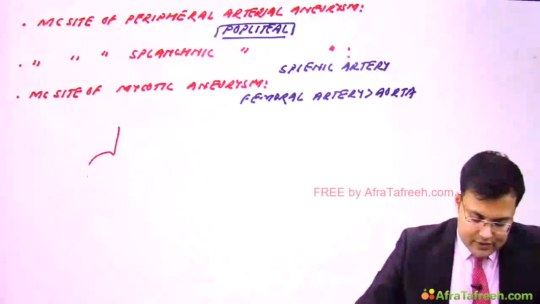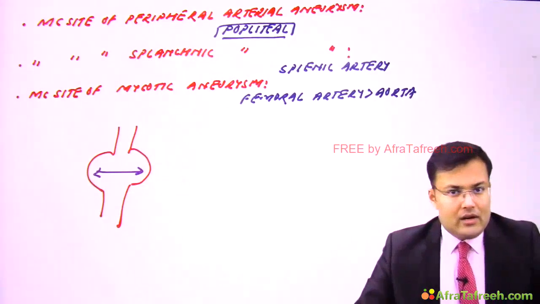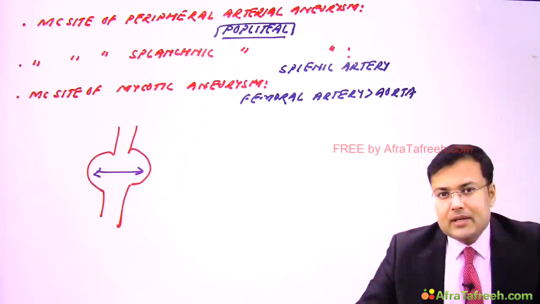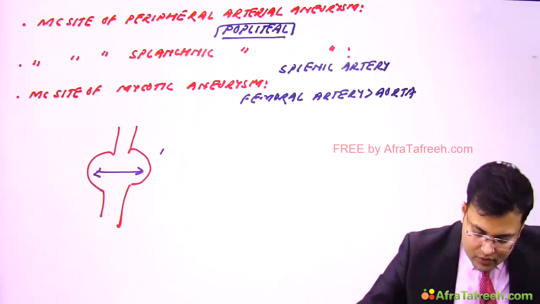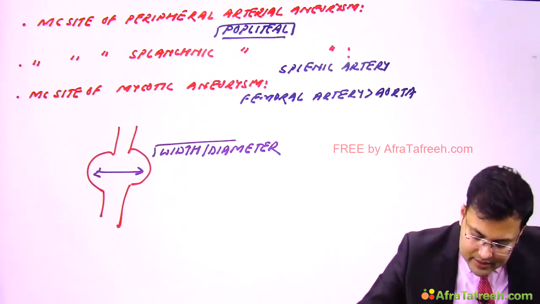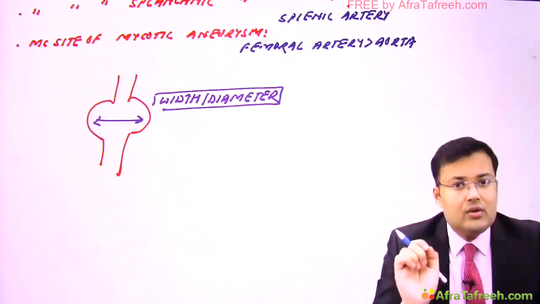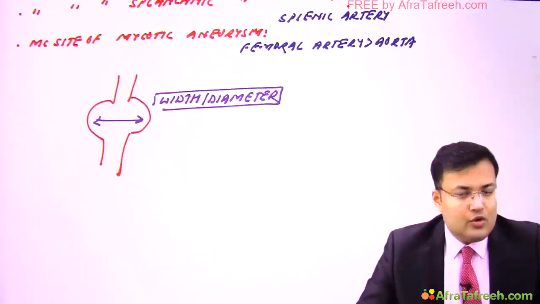Now see, this is the aneurysm. Clear? This is known as width or diameter. The most fatal complication of aneurysm is rupture, and the risk of rupture is determined by the width or diameter of the aneurysm. So the width or diameter plays a key role in deciding whether we are going to perform the surgery in the patient or not.